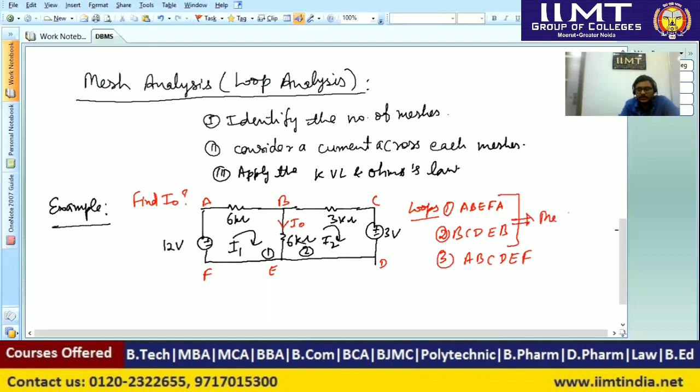These two loops are called meshes because the first and second loops don't have any loop inside them. Now there are two meshes, so I have considered two currents, I1 in mesh number 1 and I2 in mesh number 2.